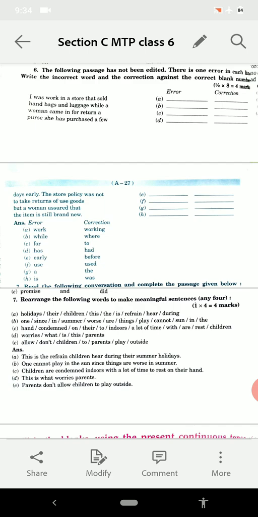So let us see the first question, means editing, error finding. One passage has been given to you and there is one mistake in every line. So you have to underline the mistake and then you have to write the correction and the error, both the things in the space provided. What is the error, that you also write, and what is the correction, both the things you have to write in the space provided. And in the same way you have to solve in the exam also, that error and correction. So let us see, let us read the first one.